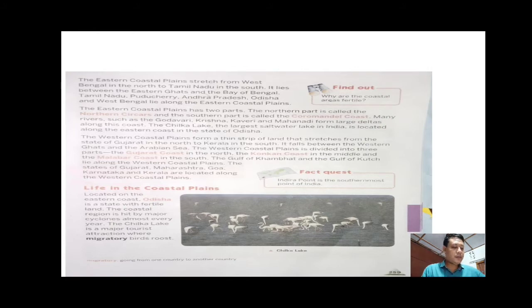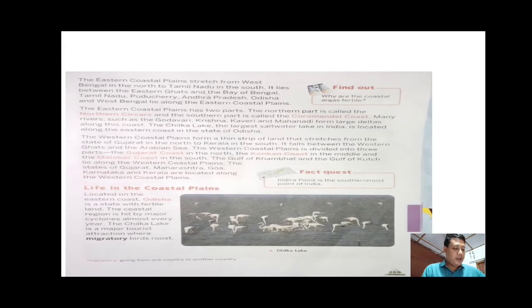The Chilka Lake is a major tourist attraction where migratory birds roost. So there is a place in Odisha known as Chilka Lake. This is a famous tourist attraction, which means many people from different states and different countries come and visit Chilka Lake.